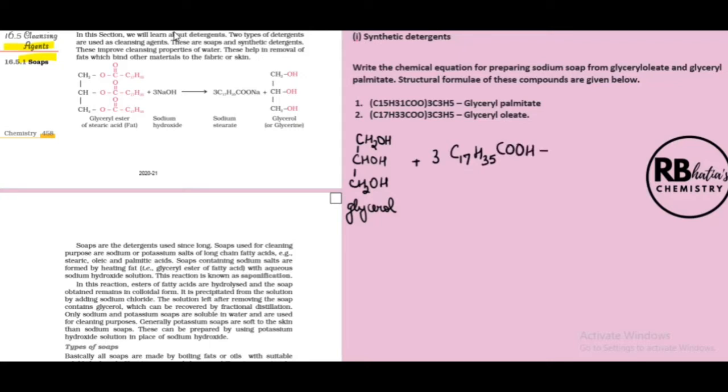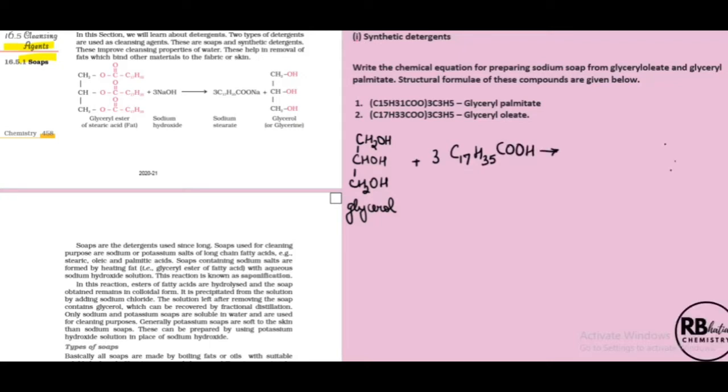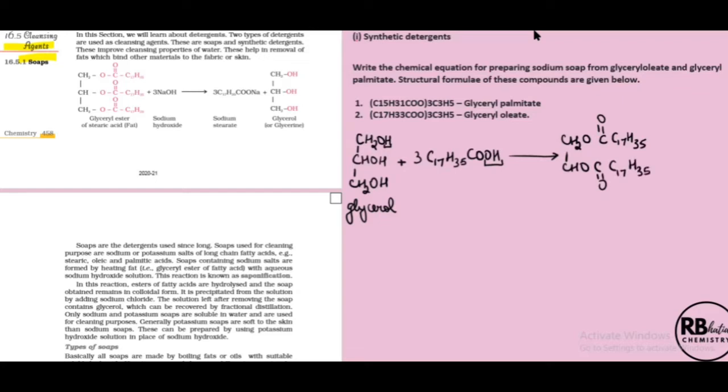And you know, when an alcohol combines with an acid, it undergoes an esterification reaction. So in the esterification reaction, this OH and this H are lost and we get formation of this compound. This is called a triester of glycerol.